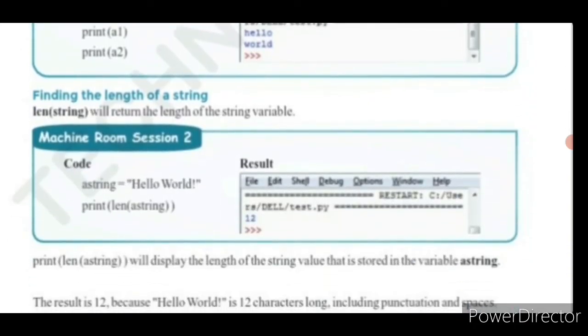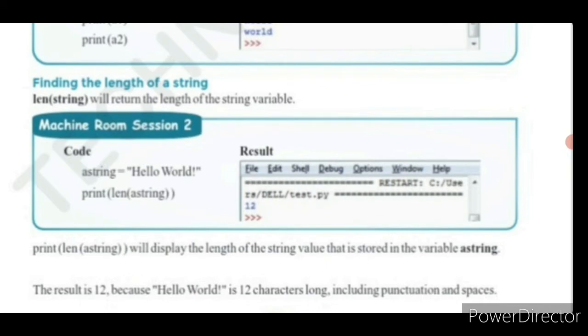Let's go to the next topic, finding the length of a string. What is the syntax? len within brackets, string. This is the syntax for denoting the length of the string, and it returns the length of the string variable. See this code: a_string is equal to "hello world", represented in double quotes.